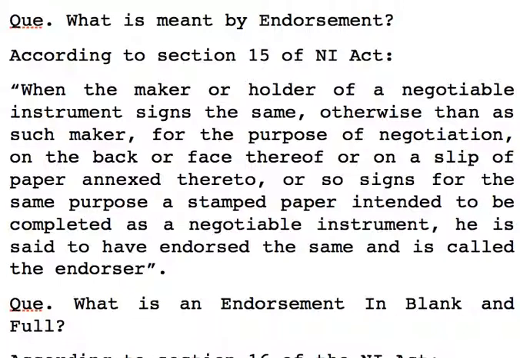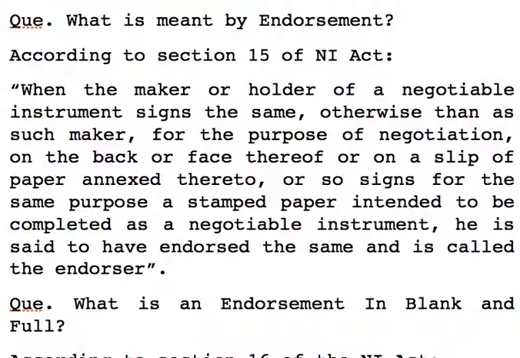And the purpose is negotiation. He wants to negotiate, so he signs either on the back or face thereof, anywhere. Even it can be on a slip, or it can be a stamp paper also giving details of the instrument, and the intention is there. So when either the maker or holder signs the same otherwise than as maker, on the face or back or on a slip or a stamp paper, he is said to have endorsed the same and is called the endorser.